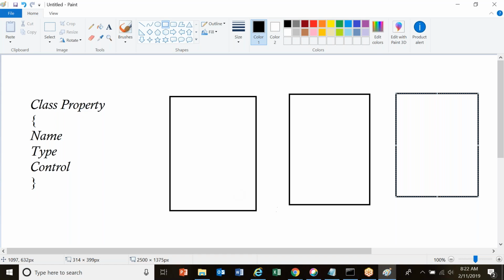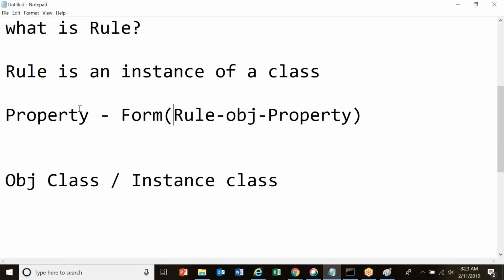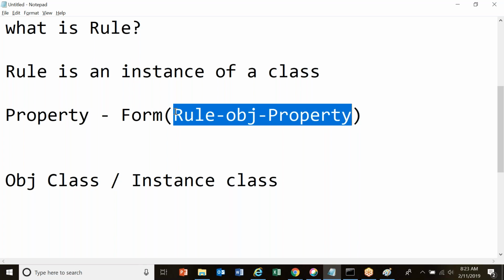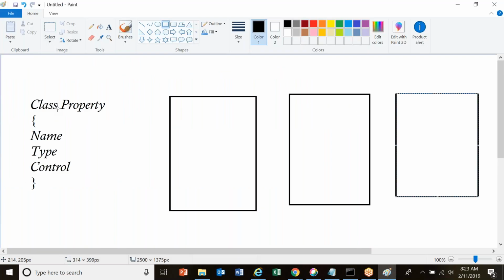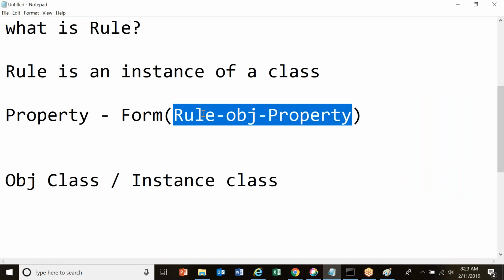On the same lines, if I'm creating a property, I'm creating an instance of this class called Rule-Obj-Property. If I'm creating a property, there is some class which is already there in the system. That class name is Rule-Obj-Property. The name of the class itself is Rule-Obj-Property.